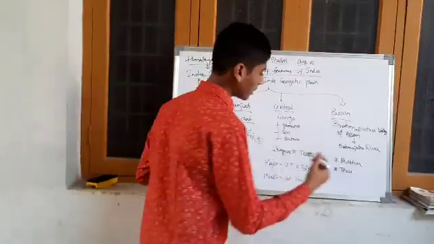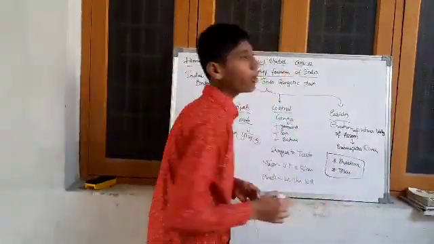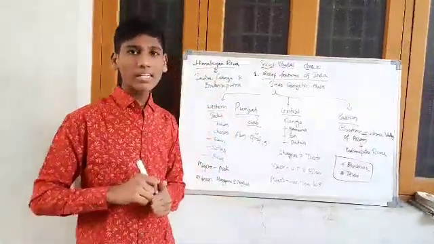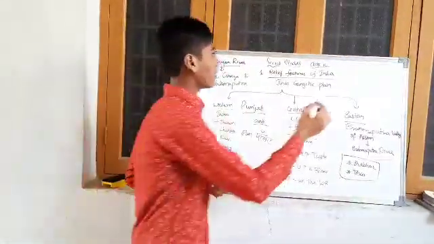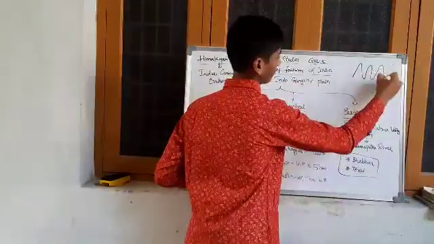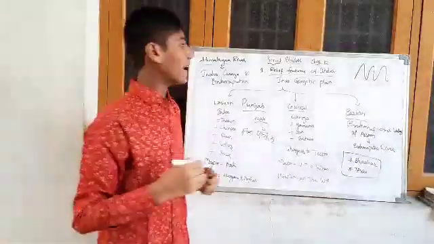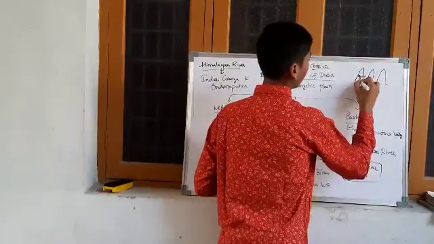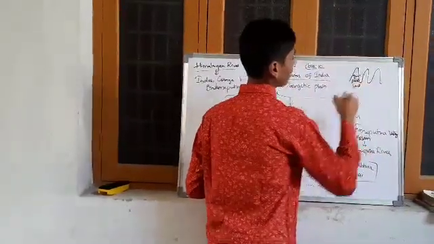If you see the terms here, there are two terms which are very important for 1 mark questions. One is Bhabar, one is Terai. What is Bhabar? Suppose these are Himalayas. The Himalayas consist of various types of gravel, pebbles, sand, like this.